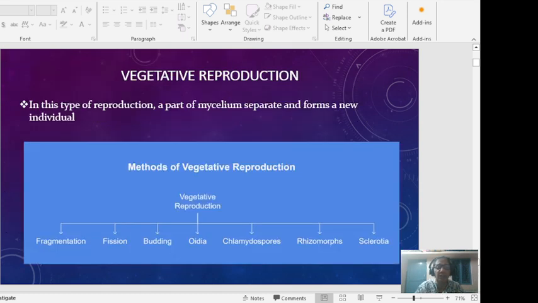So vegetative reproduction is of two types, vegetative and cellular. There are different methods. Vegetative reproduction mostly develops under favorable conditions, and in fungi it takes place by means of fragmentation, fission, budding, oidia, chlamydospores, rhizomorphs and sclerotia.